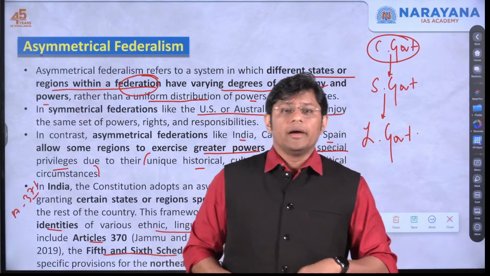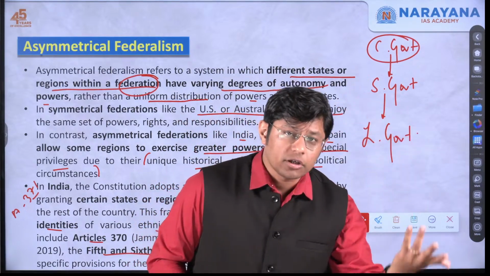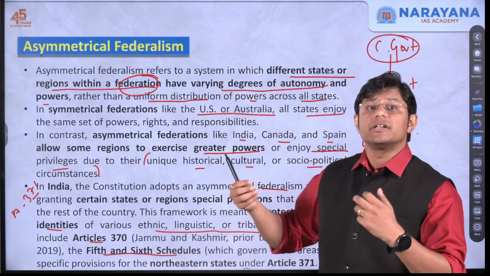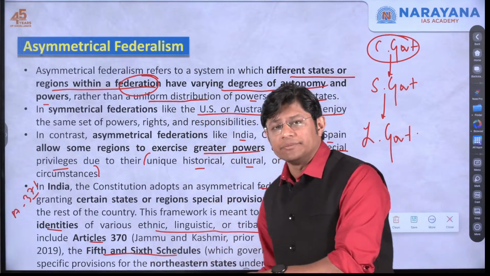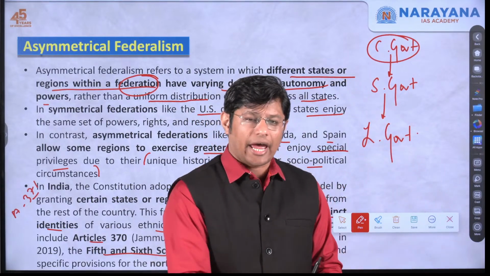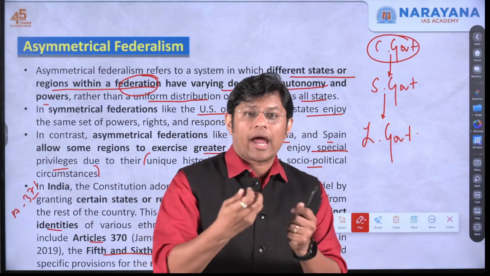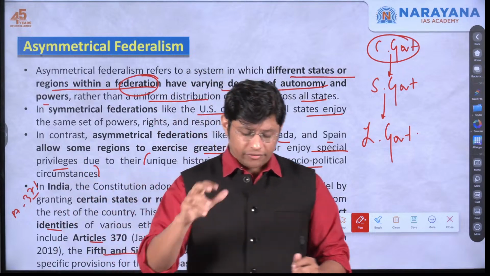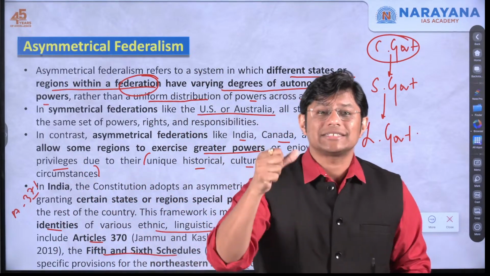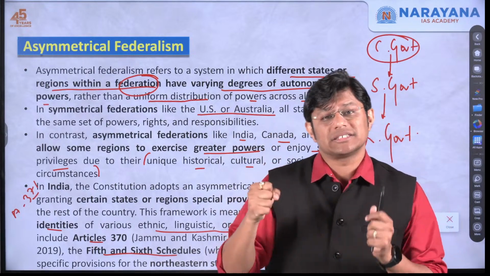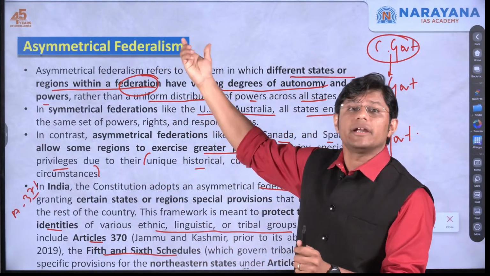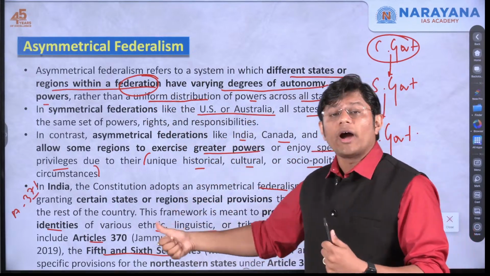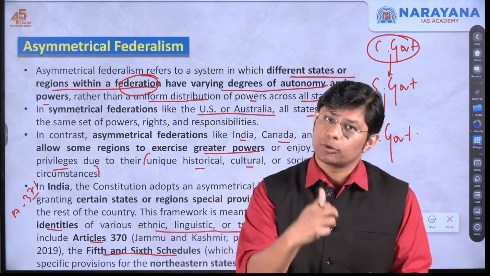This is what the Western political scholars had opined about our country. But it is because of certain features like asymmetrical federalism that we stood the harsh times, and even today we are a strong and a united country. Yes, there are challenges. Every state has some or the other challenges, but we have been successful in staying united for more than 70 years now. This is one of the reasons, asymmetrical federalism. We'll understand what exactly is asymmetrical federalism, and why some states enjoy more powers, right?